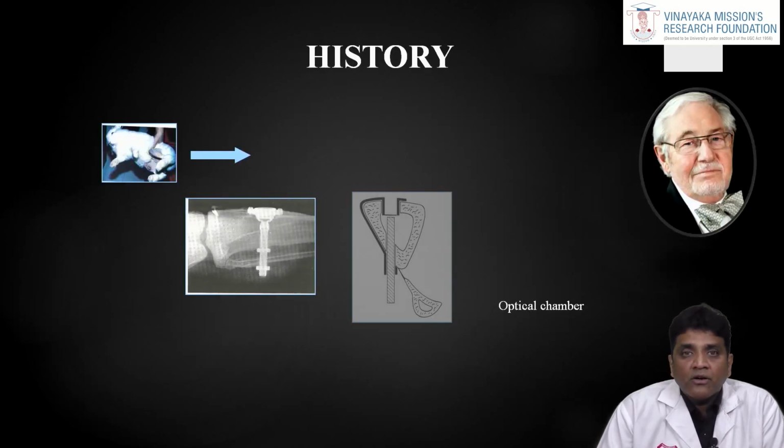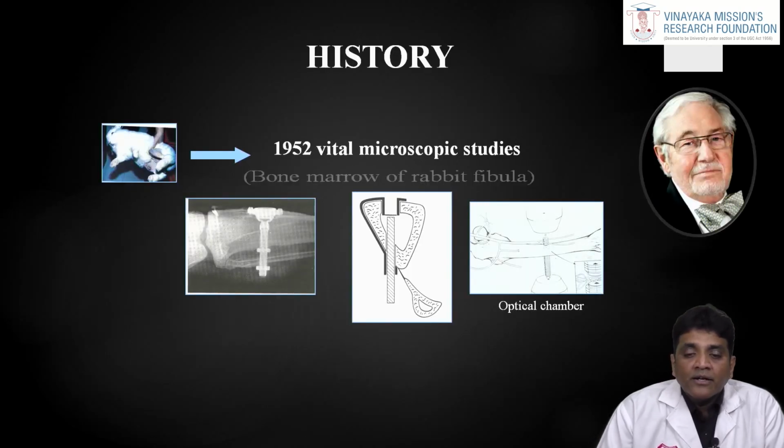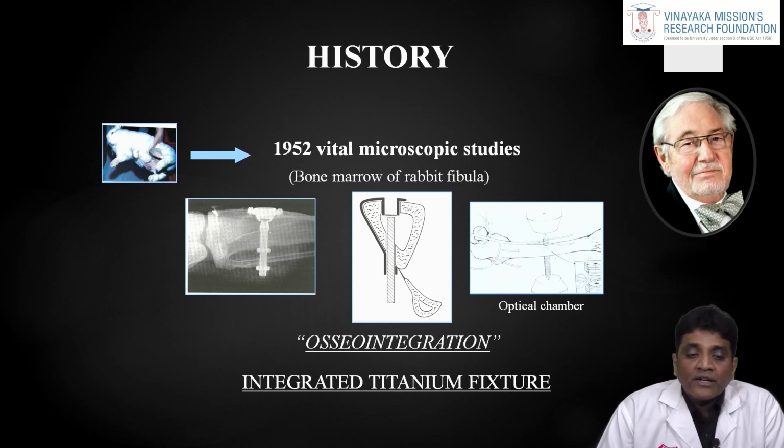Coming to the history of how the evolution began, this is a rabbit and tortoise story. First started with the rabbit. As I previously mentioned, Brånemark is a Swiss physician. He was doing research on bone hematology, using an optical chamber made of titanium, which he inserted in the fibular bone of a rabbit. By doing so, he was researching blood circulation in the rabbit. After the research was completed, he tried to remove the optical chamber, because at that time it was costly, custom made, and funding was not available like now.